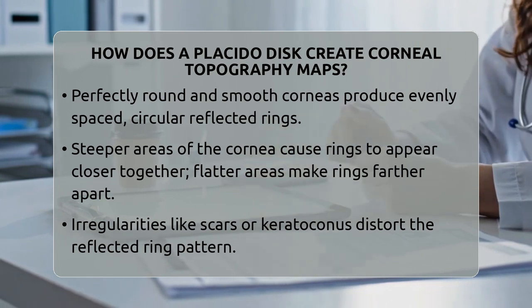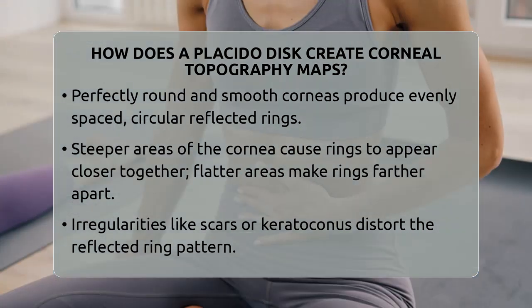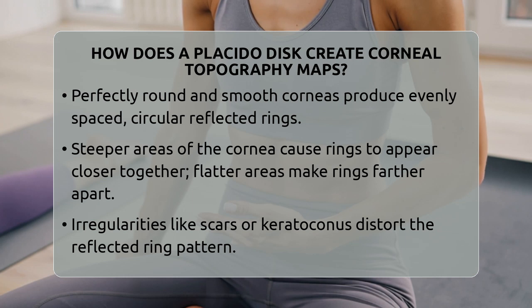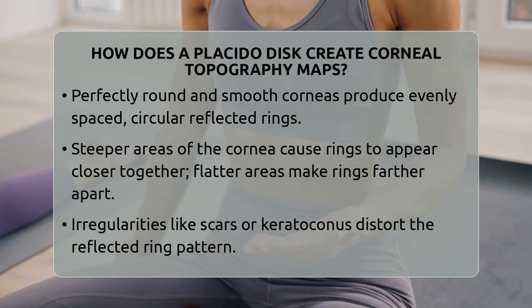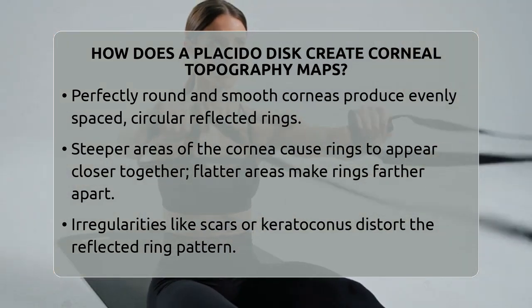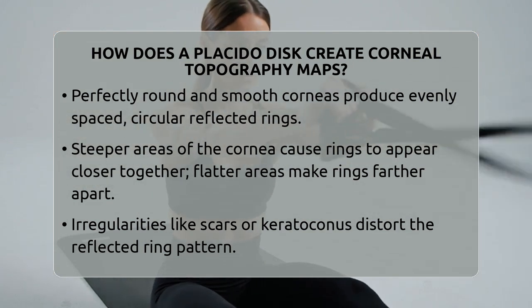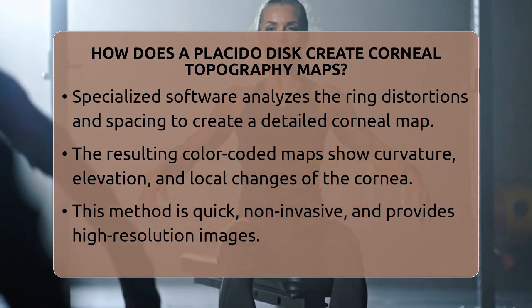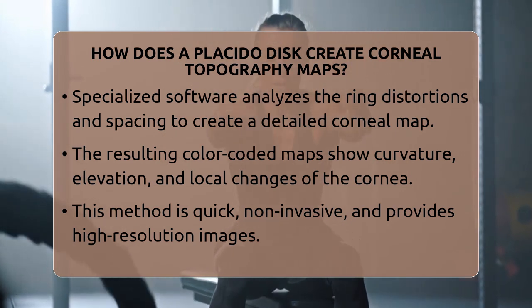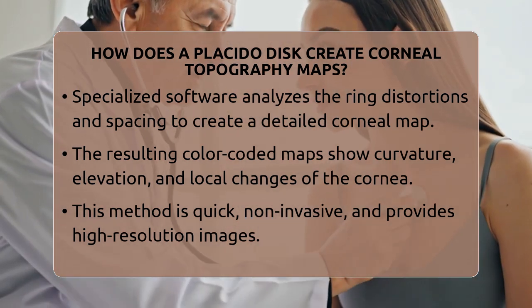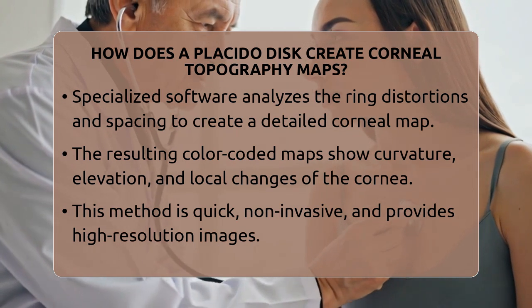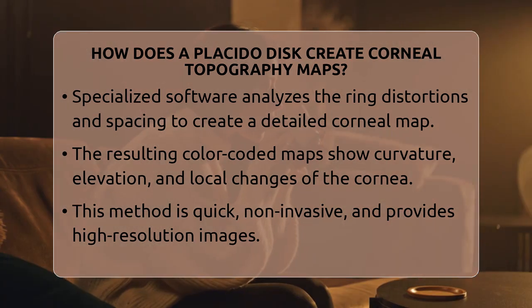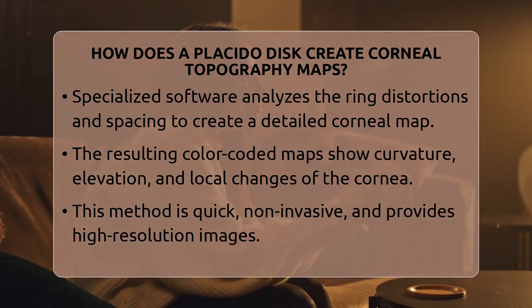The camera captures these reflected images of the rings, and specialized software steps in to analyze the pattern. It measures how much the rings are distorted and how their spacing varies across the surface. Using this data, the software creates a detailed, color-coded map of the cornea. These maps can show the average curvature, local changes, or the elevation of different areas on the corneal surface.